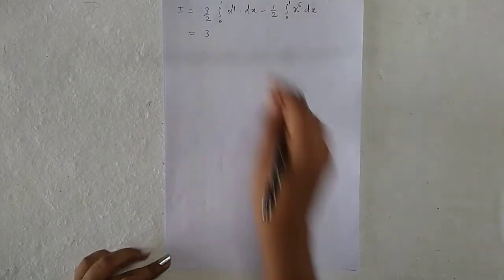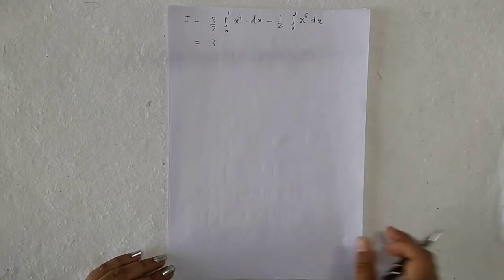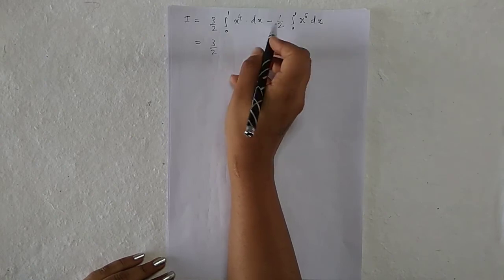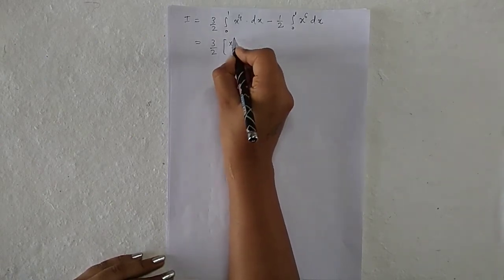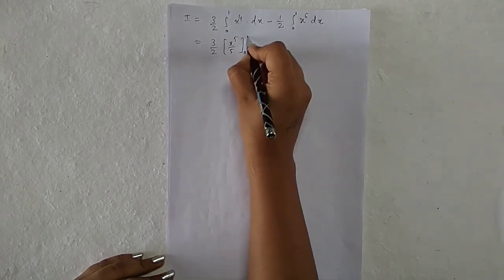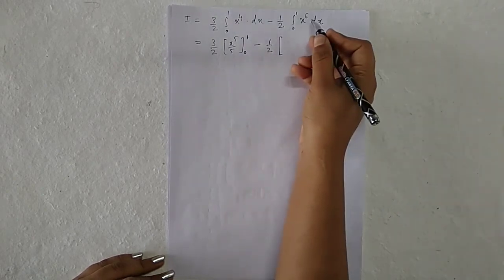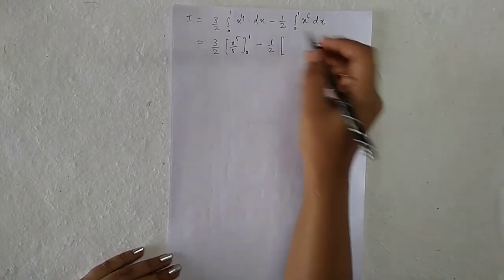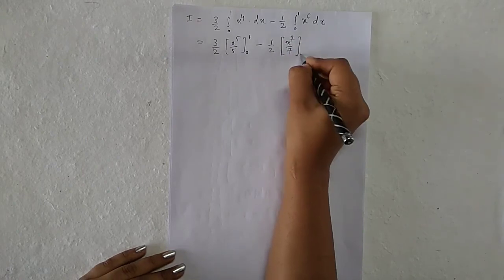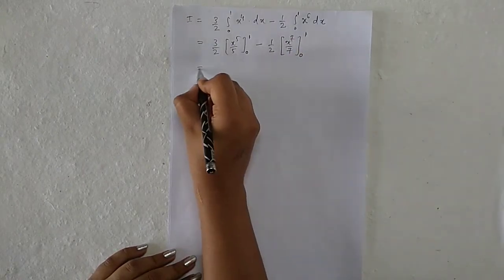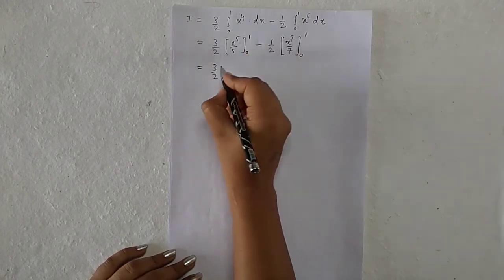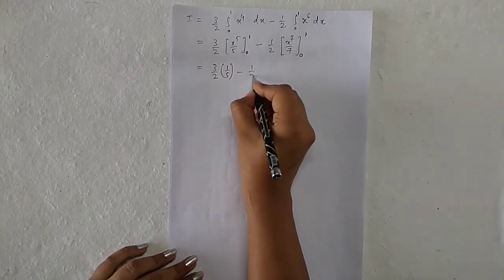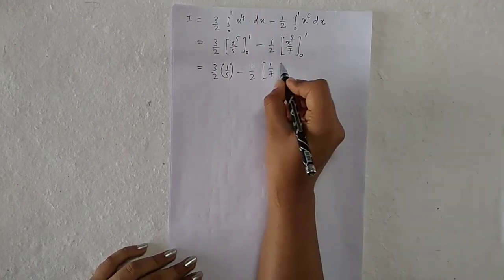So it is equal to 3 by 2, and integration of x raised to 4 with respect to x is x raised to 5 upon 5, and the limit is 0 to 1, minus 1 by 2. Integration of x raised to 6 with respect to x is x raised to 7 by 7, and the limit is 0 to 1. So it is equal to 3 by 2. Put x equal to 1, it becomes 1 by 5, and when you put 0, the term becomes 0. So minus 1 by 2. Here also we only get 1 by 7.